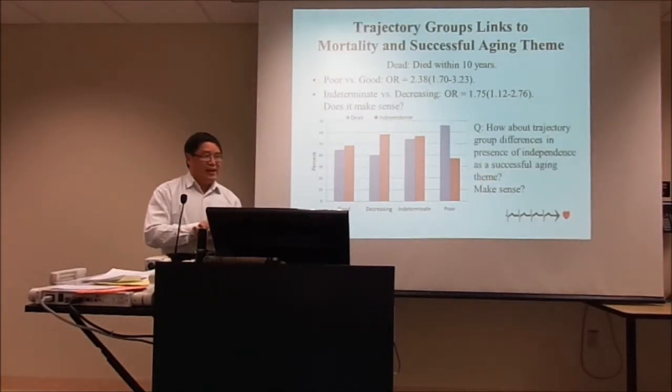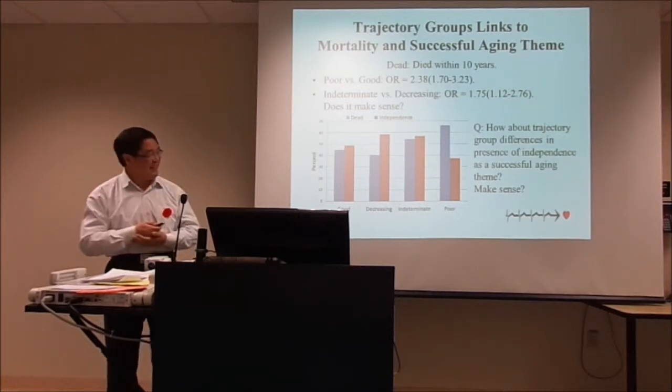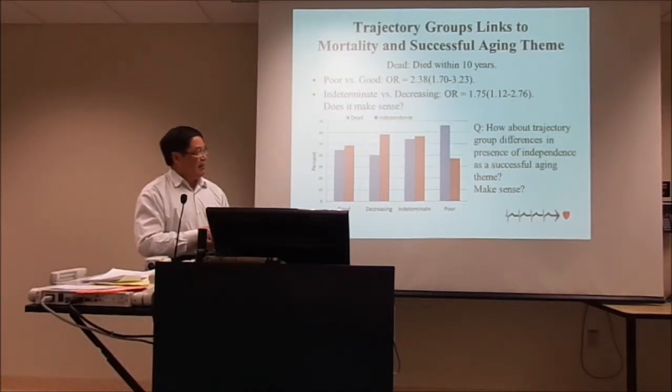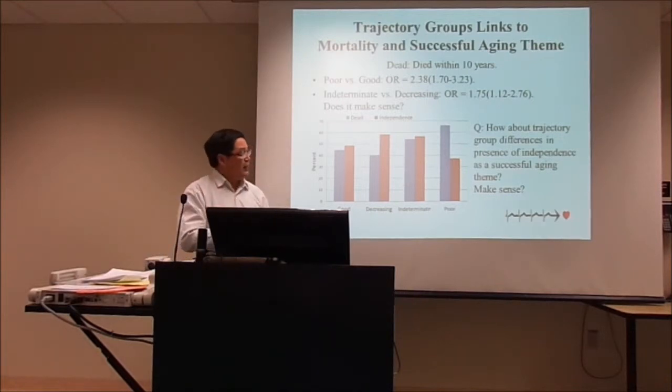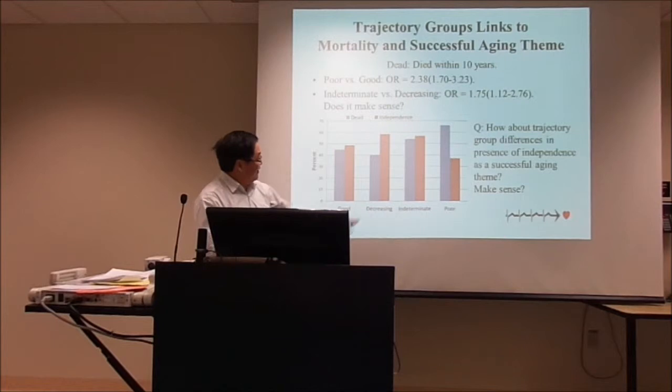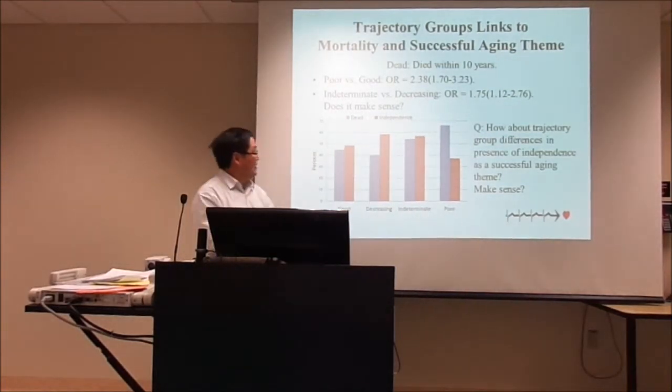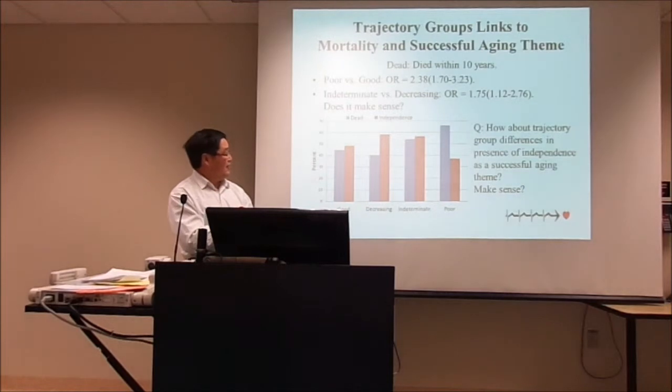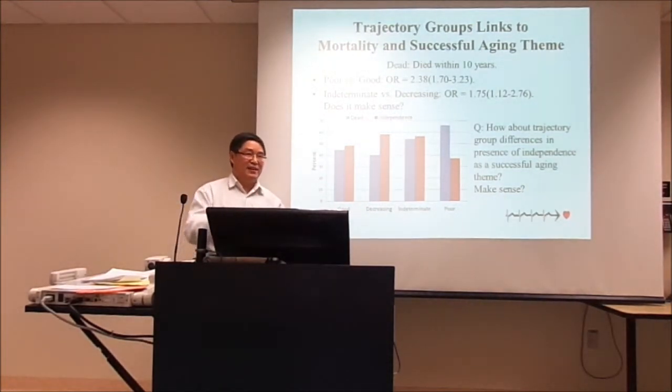But if we look at another thing, the person's self-perceived successful aging, whether they think independence is a successful aging thing. Interestingly, look at the red bar here. Interesting is also the decreasing group. They are more likely to think independence is a successful aging thing. So what happened? Does that make sense?